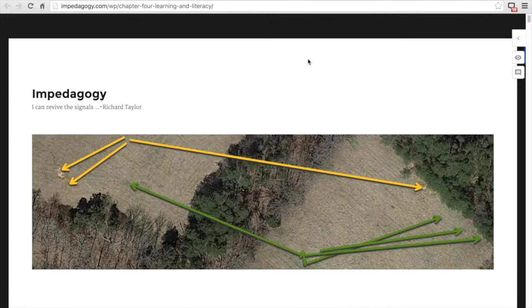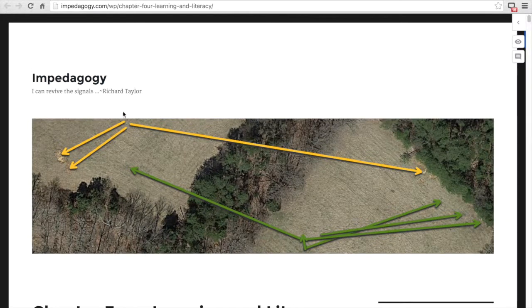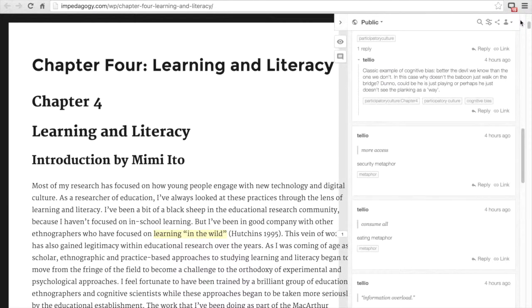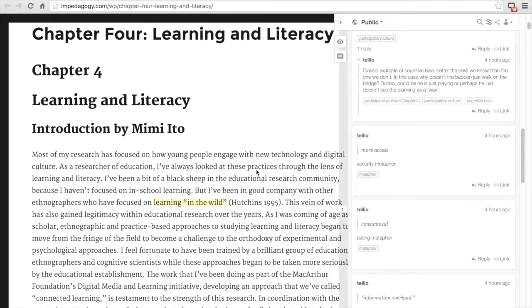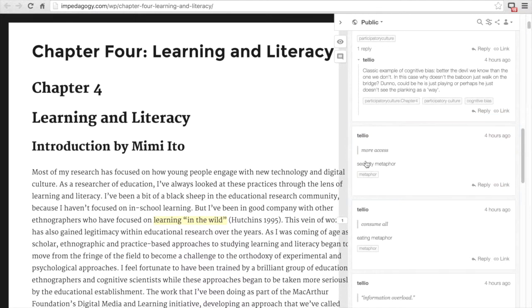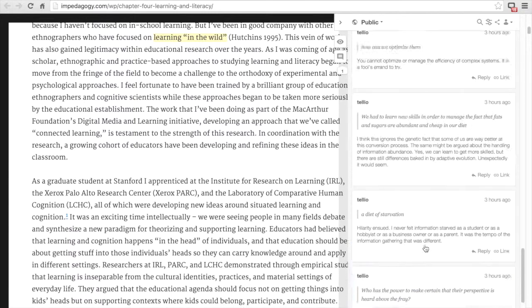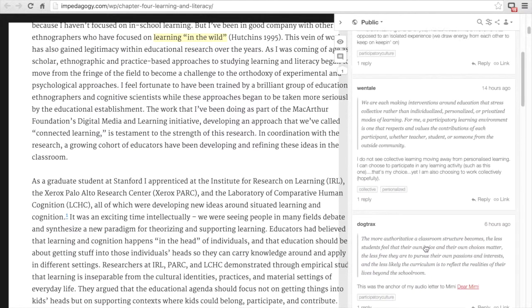Next, this is from Terry Elliott's blog, Impedagogy. He's been posting excerpts from the book Participatory Culture in a Networked Era. So what he's got here is all of chapter 4 posted. It's about learning and literacy. And then his annotations are starting to mix with a personal learning network of other folks who are responding to his thoughts.